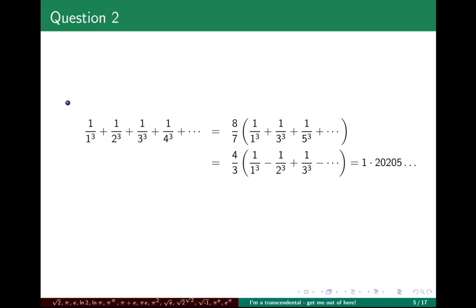For the second question, we have an infinite series whose denominators are natural numbers cubed, which can be written in two alternative forms. Is this transcendental or not transcendental?